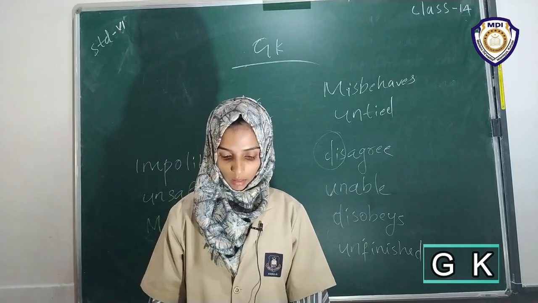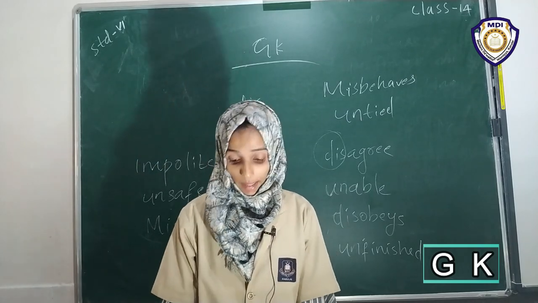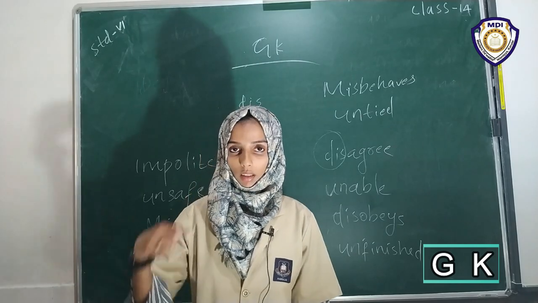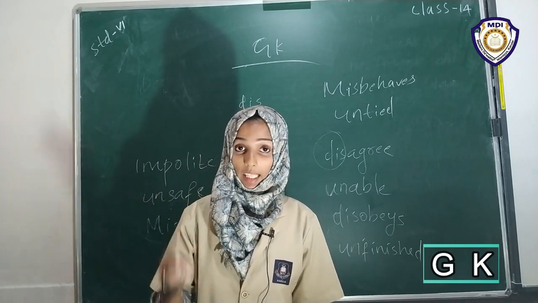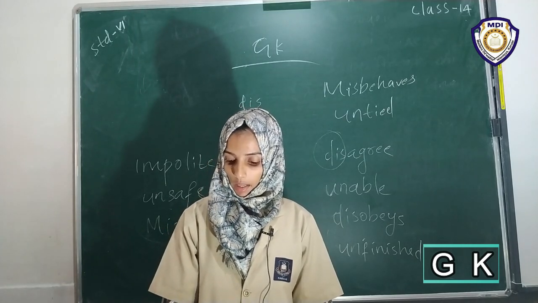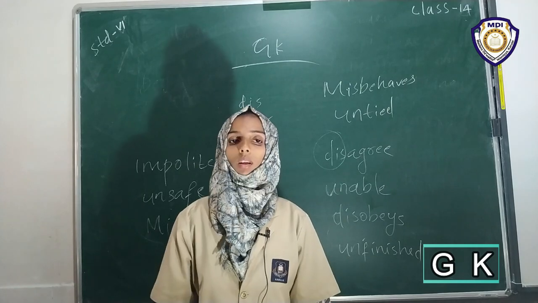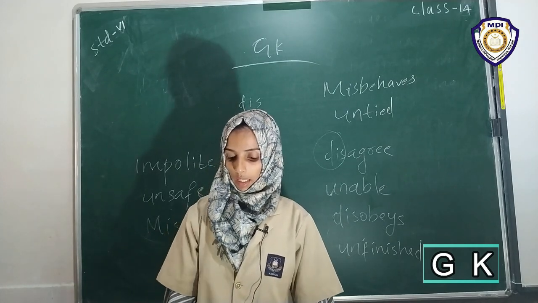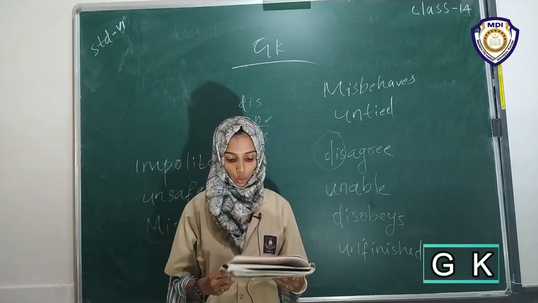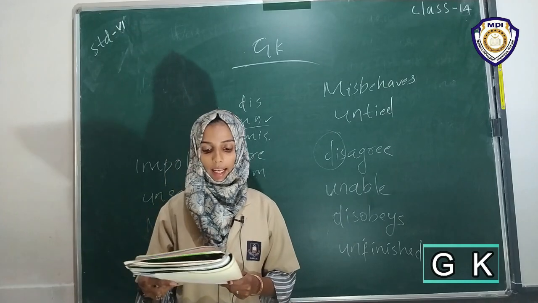So I will read that. Back seat drivers. First one is back seat drivers. What is the answer? The answer of that question is in the B column. D is the answer of the first one: a person who gives unwanted advice to others who are really in control or responsible.